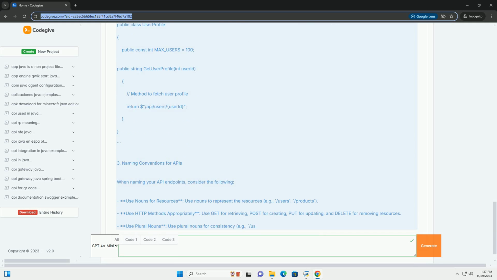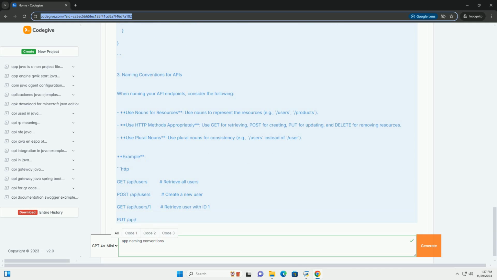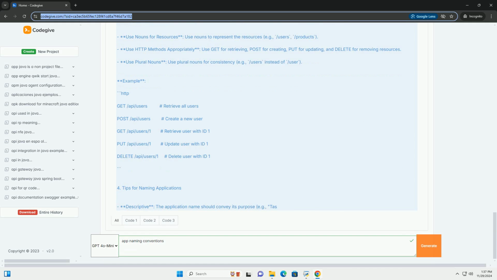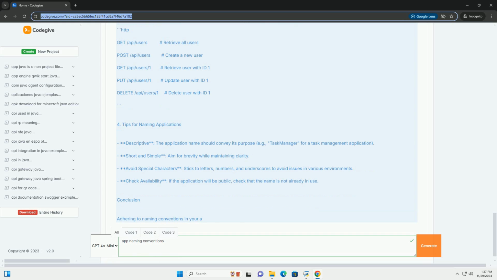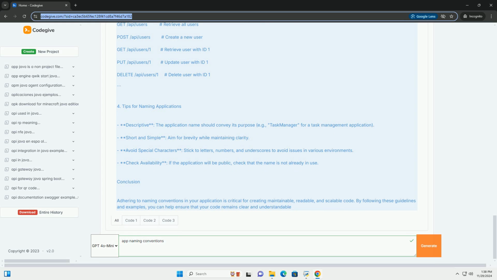Choose names that clearly describe the purpose of the application or the specific functionality of components within it. Consistency: stick to a naming pattern across your application. If you start with camelCase, continue using it throughout. Avoid abbreviations: unless widely recognized, avoid abbreviations that could confuse other developers. Use standard conventions: follow established conventions for the programming language you are using, for example PascalCase for classes in C#, snake_case for Python.